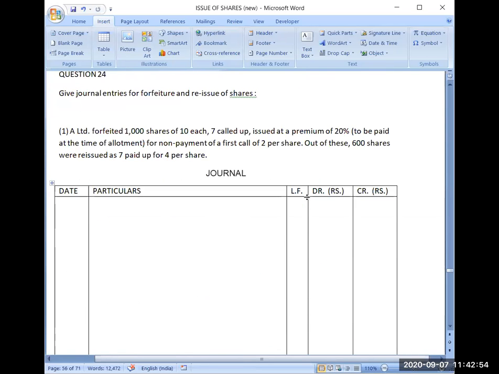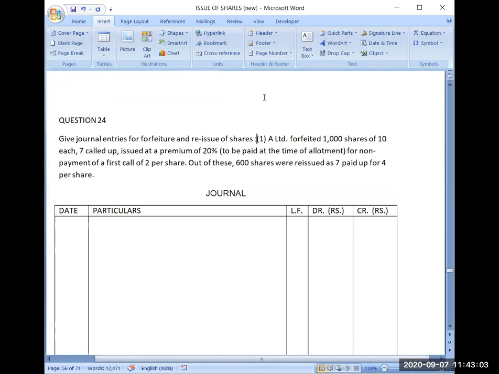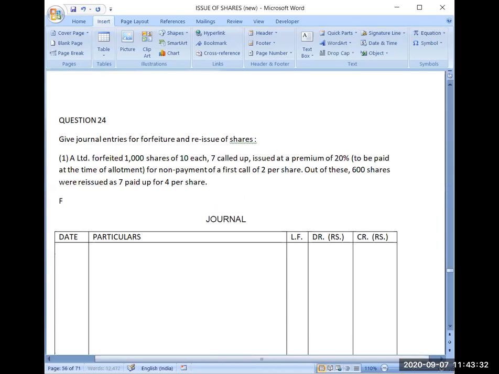Now I am coming to a question. It is saying: A Limited forfeited 1000 shares of rupees 10 each, rupees 7 called up, issued at premium of 20% to be paid at the time of allotment. So means premium has to be paid on allotment. Now first thing which you tell me, face value of the share. Yes. Face value is 10.